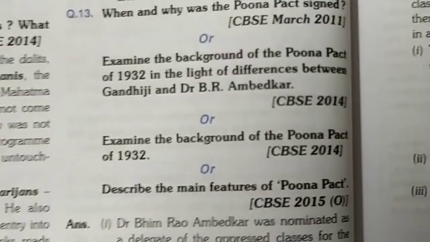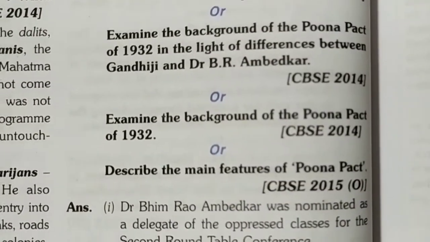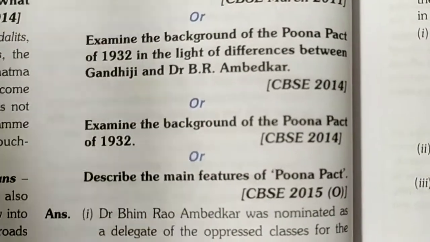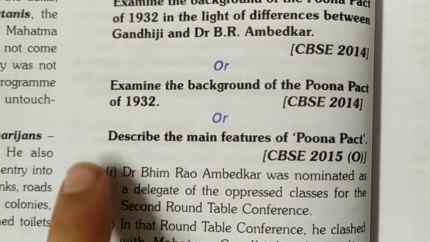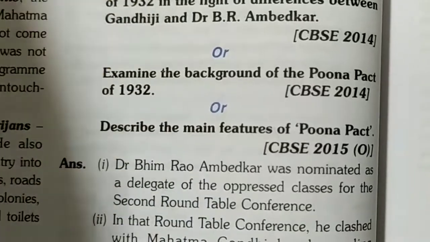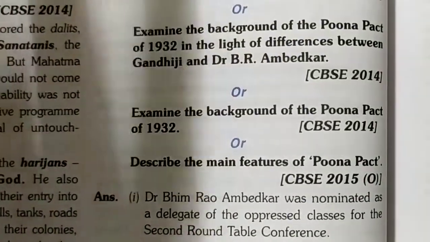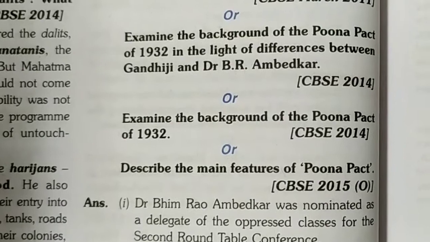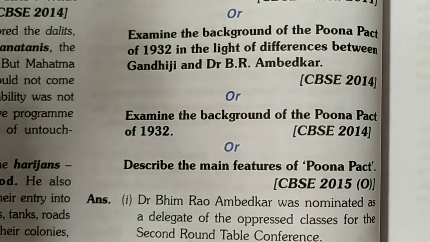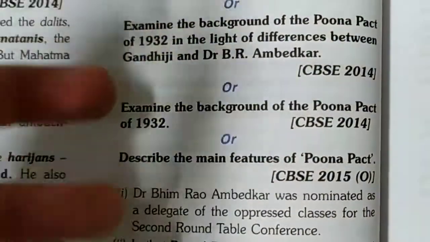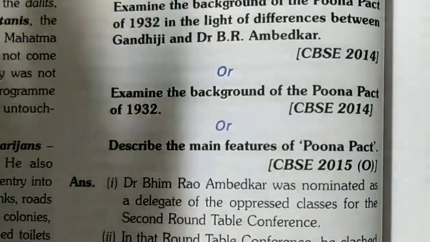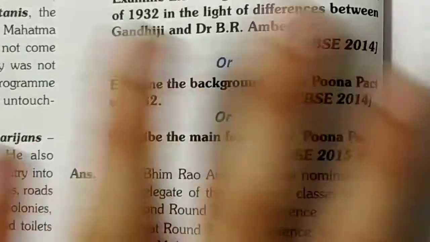Or it can be asked like this: examine the background of the Poona Pact of 1932 in the light of differences between Gandhiji and Dr. B.R. Ambedkar. Or it can also be asked like this: describe the main features of the Poona Pact. So you need to tell in the answer why the Poona Pact was signed and when it was signed, or you just describe the Poona Pact.